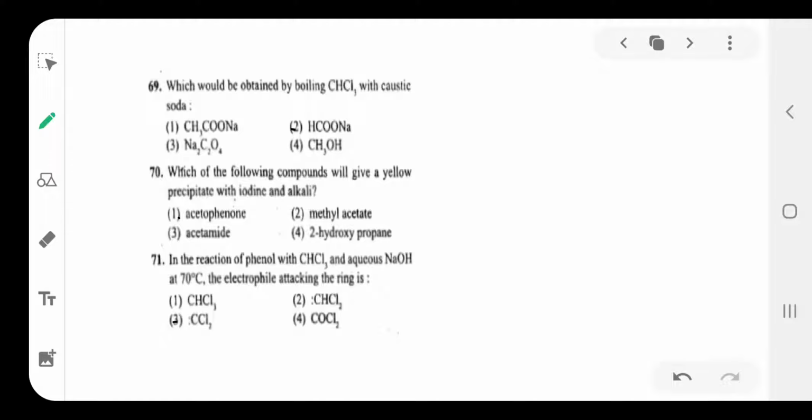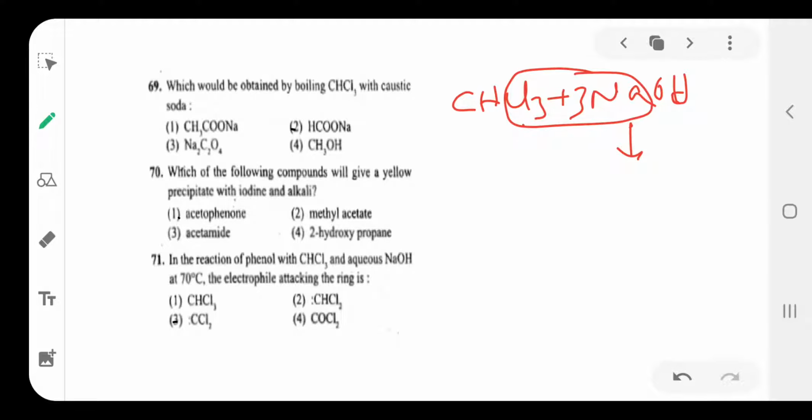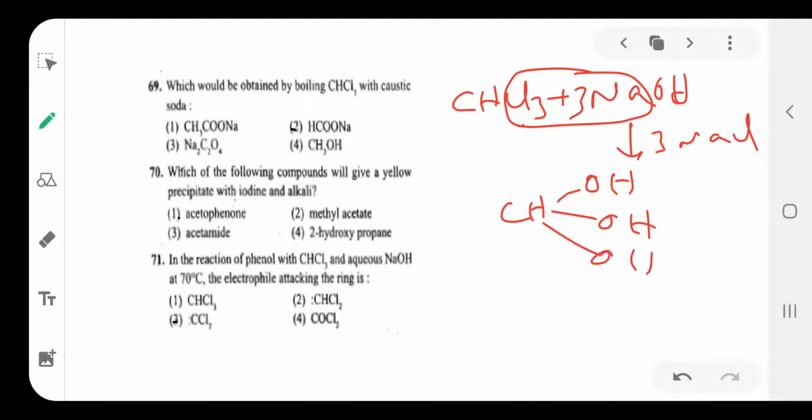Chloroform, CHCl3, reacts with NaOH. Caustic soda means NaOH. First it reacts with 3 molecules of NaOH. Then 3 chlorines leave as 3 NaCl, and CH(OH)3 forms, from which H2O separates. So HCOOH, formic acid, is formed.